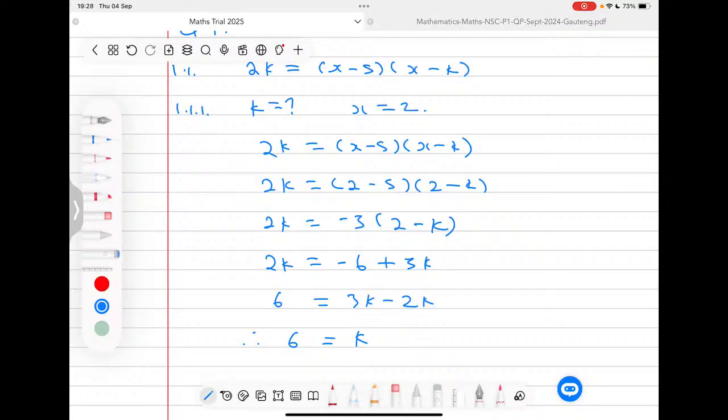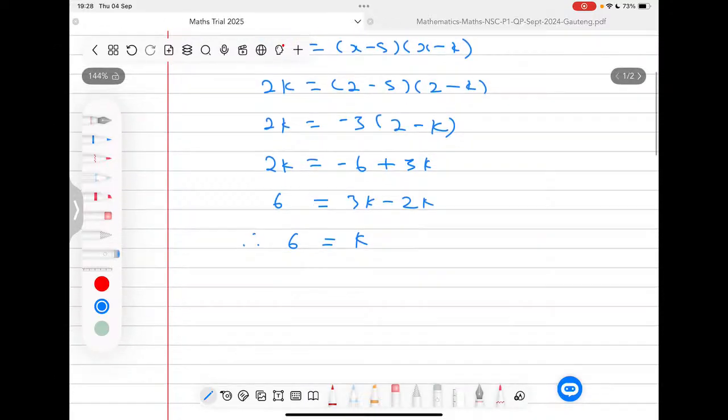Now you can check this by taking this number and substituting it here, and also putting in the 2, because we said x is 2. You must get that these two sides have the same value. I can already tell you that this side you're going to get a 12, because 2 times 6 is 12. You must also get a 12 this side. Therefore, these two sides will be equal, both 12. If you don't get a 12 this side, it means our answer here is wrong. So you can check that answer using a calculator in your own time. You should get 12 on both sides.